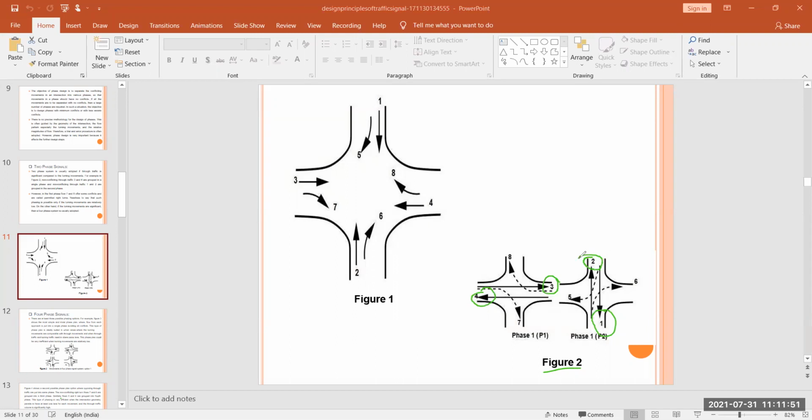Next, however, in the first phase, flow 7 and 8. If you see this flow 7 and 8, this is your flow 8 and this is your flow 7, this dotted line. So you have two, one is your solid line and one is your dotted line. So you see the dotted 7 and 8.